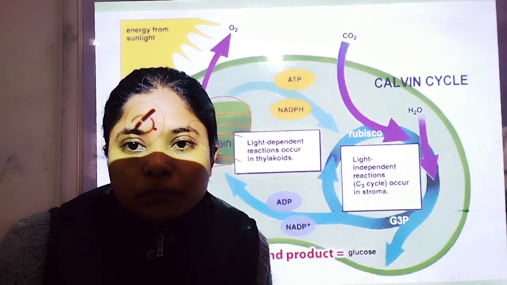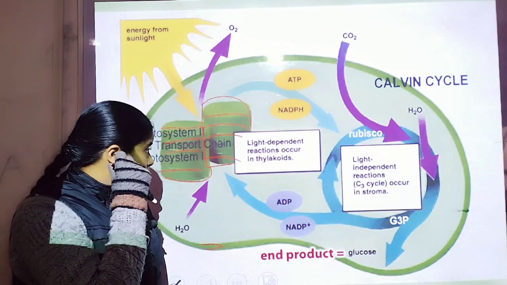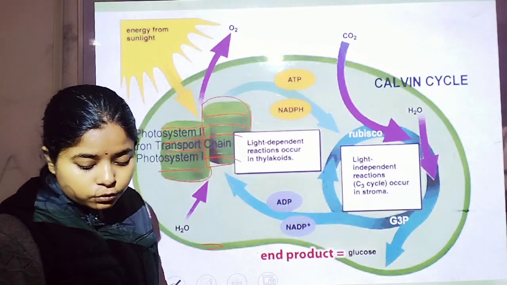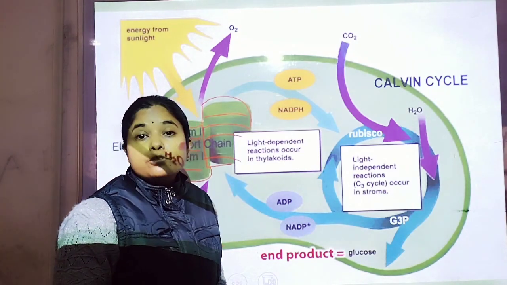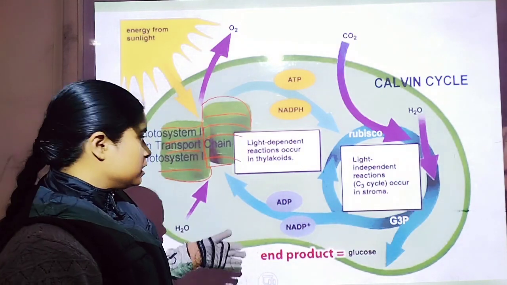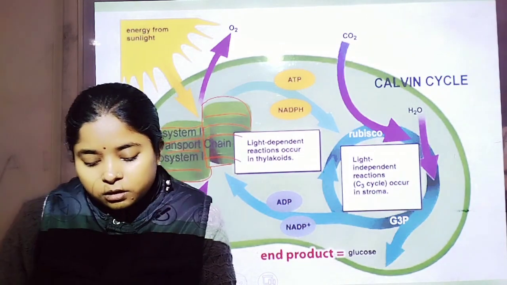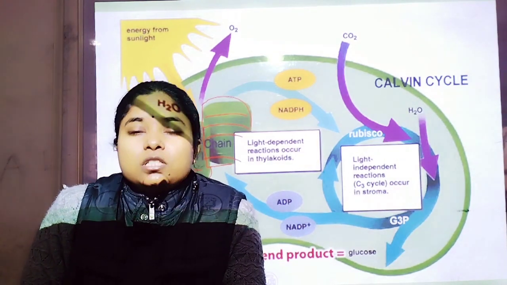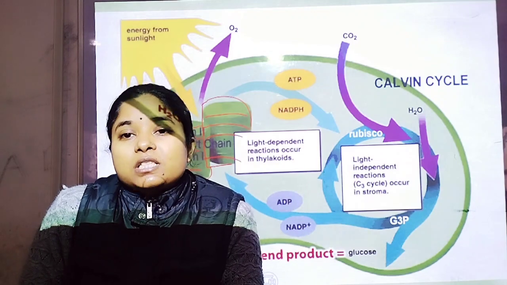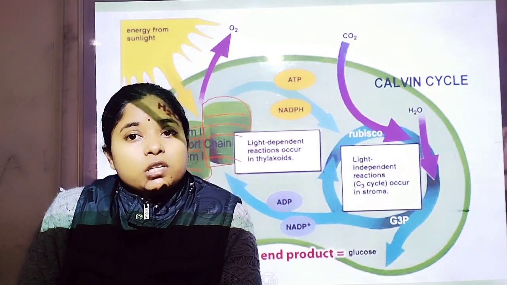That forms a high proton gradient inside the lumen. That's why we have discussed the chemiosmotic hypothesis, in which we synthesize the energetic molecule ATP,